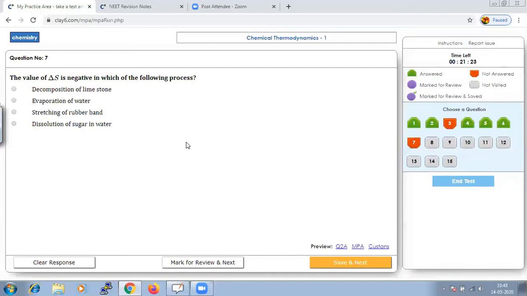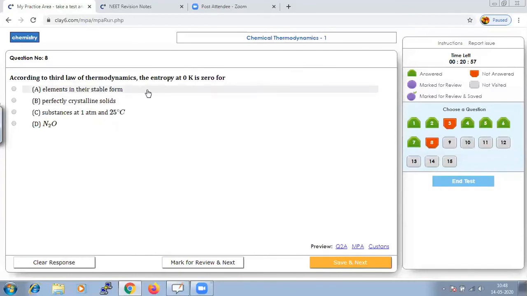Whenever we try to stretch it, it gets uncoiled, and hence the stretched arrangement will have a more specific geometry. Thus we can say that the change in entropy is negative. So the answer should be stretching of rubber band. Let's save and go to next.